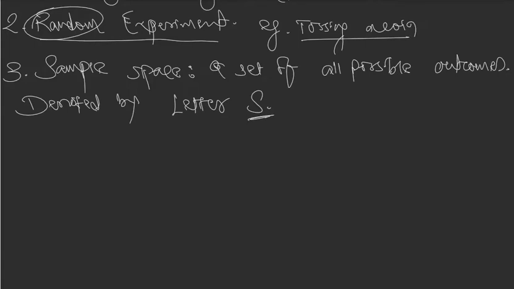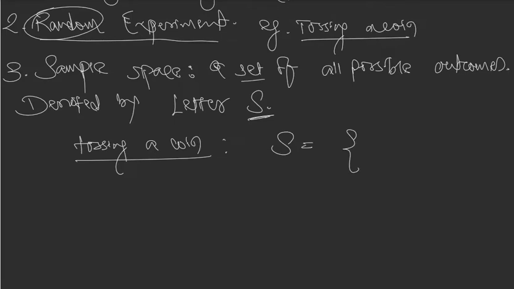For example, if the random experiment is tossing a coin, then what will be the sample space in this case? It is a set. Now a set is always represented, the elements of a set are always represented inside curly brackets. So what are all the possible outcomes when a coin is tossed? Heads or tails.